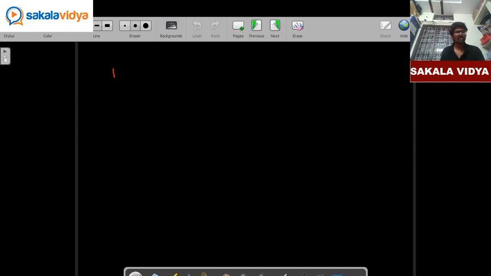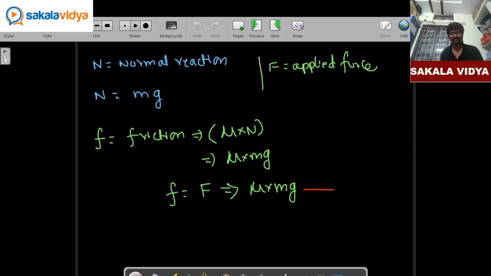So what is the basic formula for work done? Work done is equal to product of force into displacement. From our equation 1, what is the value of force here?